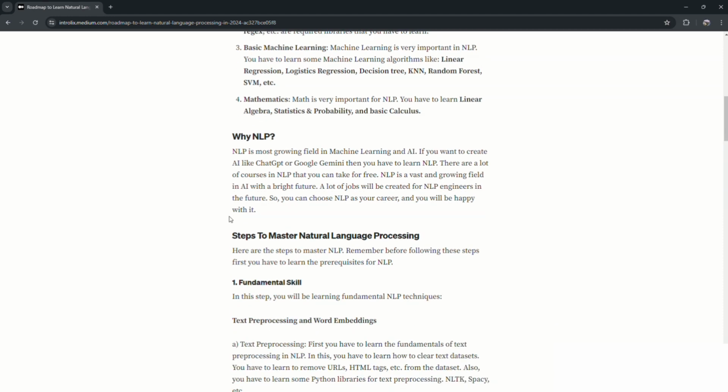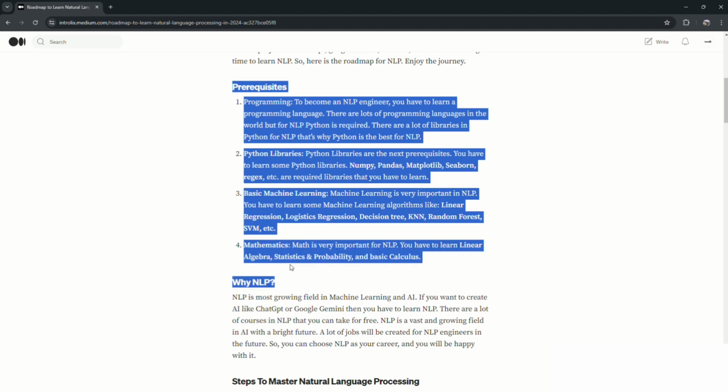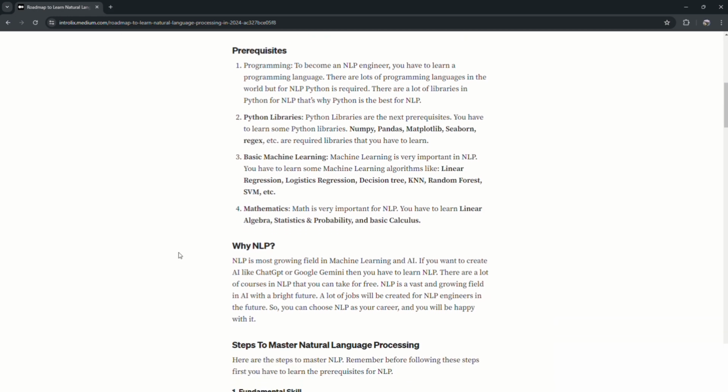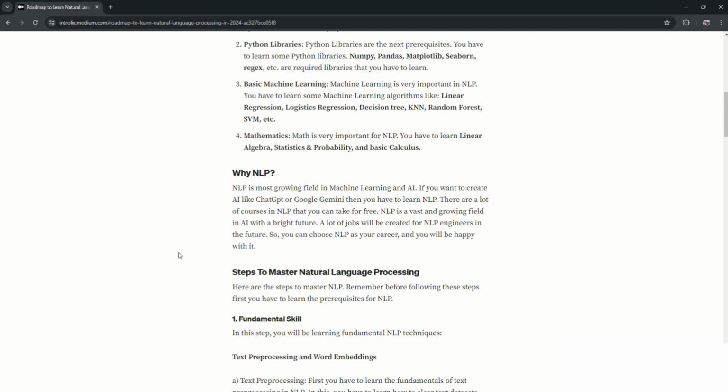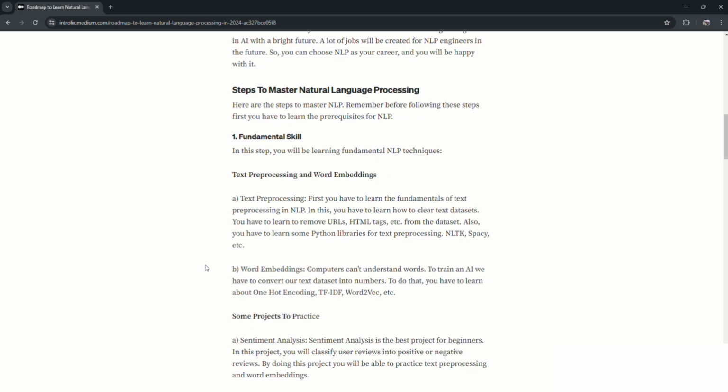And now after completing this prerequisite step, now let's go into the NLP roadmap. So here I have told you what are the prerequisites. Now let's see what are the steps to learn NLP. So first, let's talk about what fundamental skills you require. First, you need basic text processing and word embeddings. So you will require these 2 things.